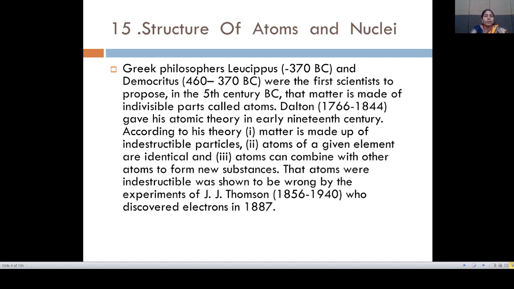Then Dalton, 1766 to 1844, gave his atomic theory in the early 19th century. According to Dalton's theory, matter is made up of indestructible particles.